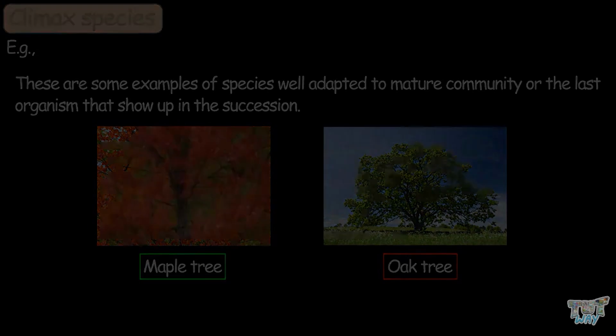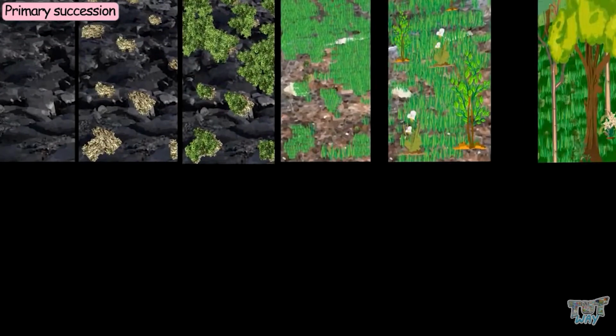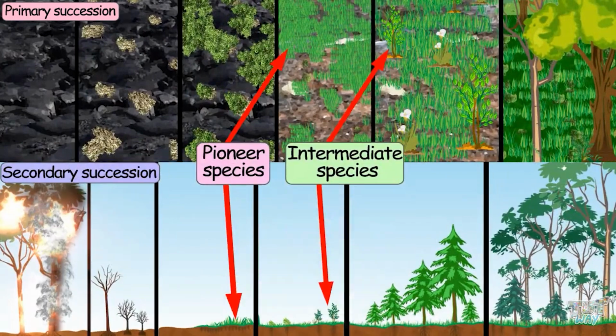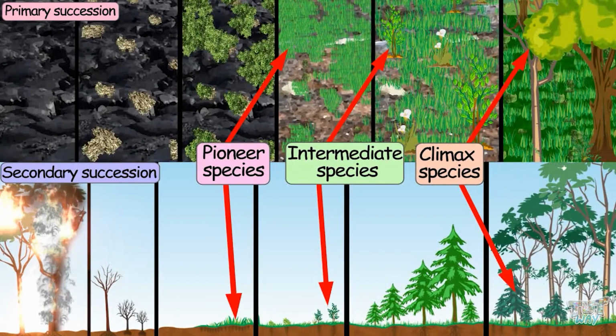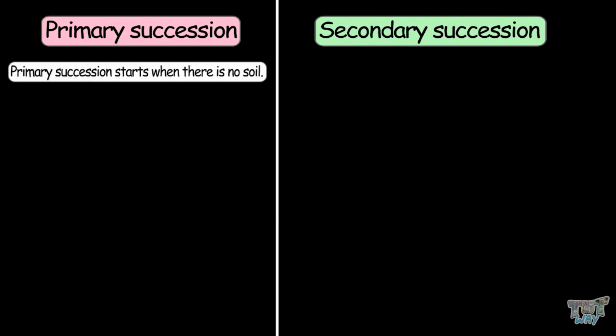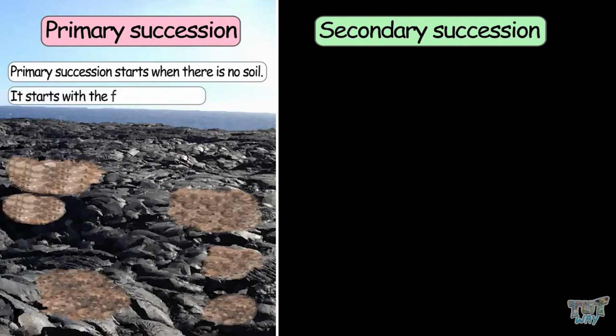So now we know what is primary succession, what is secondary succession, what are pioneer species, intermediate species, and climax species. Now let's learn some differences between primary succession and secondary succession. First of all, primary succession starts at the place where there is no soil, so it starts with the formation of soil.